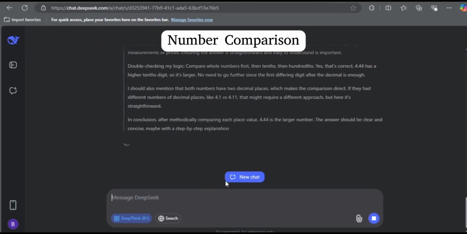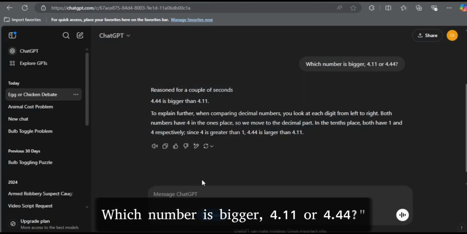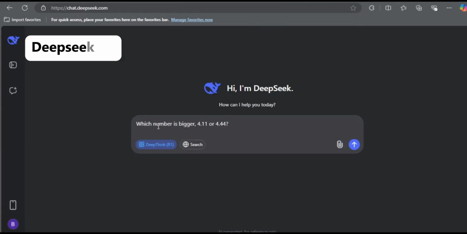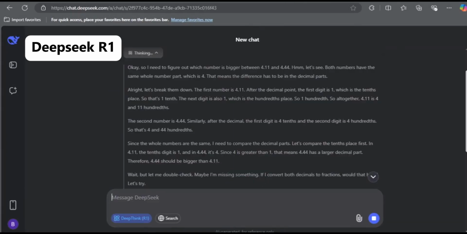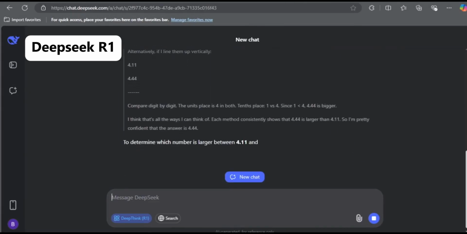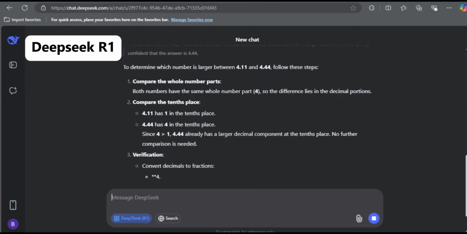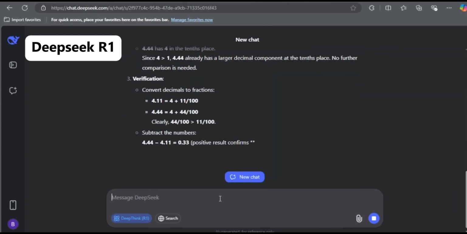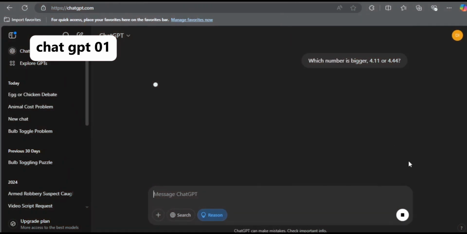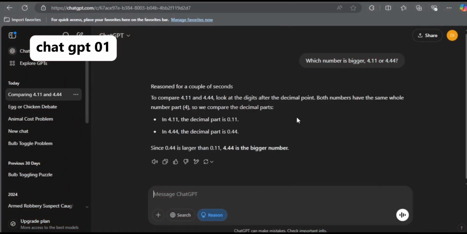Our next comparison is which number is bigger, 4.11 or 4.44. So DeepSeek took about 21 seconds to compare the numbers, explaining that 4.44 is larger than 4.11. It even broke down the decimal places to confirm its answer. On the other hand, ChatGPT answered correctly, saying that 4.44 is larger. However, it provided no reasoning or explanation for its answer.